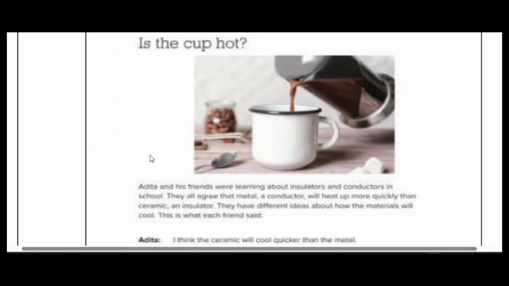But if you're going to heat this cup, which is made of ceramic or clay, it takes a lot of heat to increase the temperature of the cup. So why does this happen? That is because metals have low specific heat, and ceramic, rubber or plastic have very high specific heat. So you need to supply a lot of heat to plastic or rubber or things like water to increase its temperature.